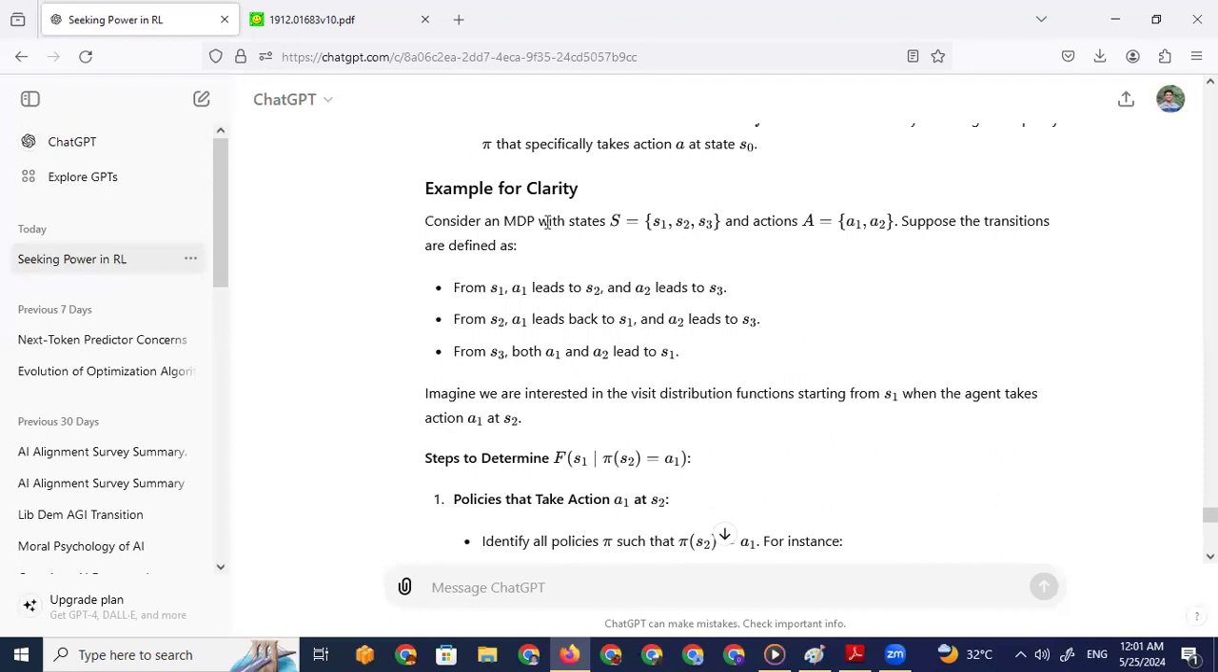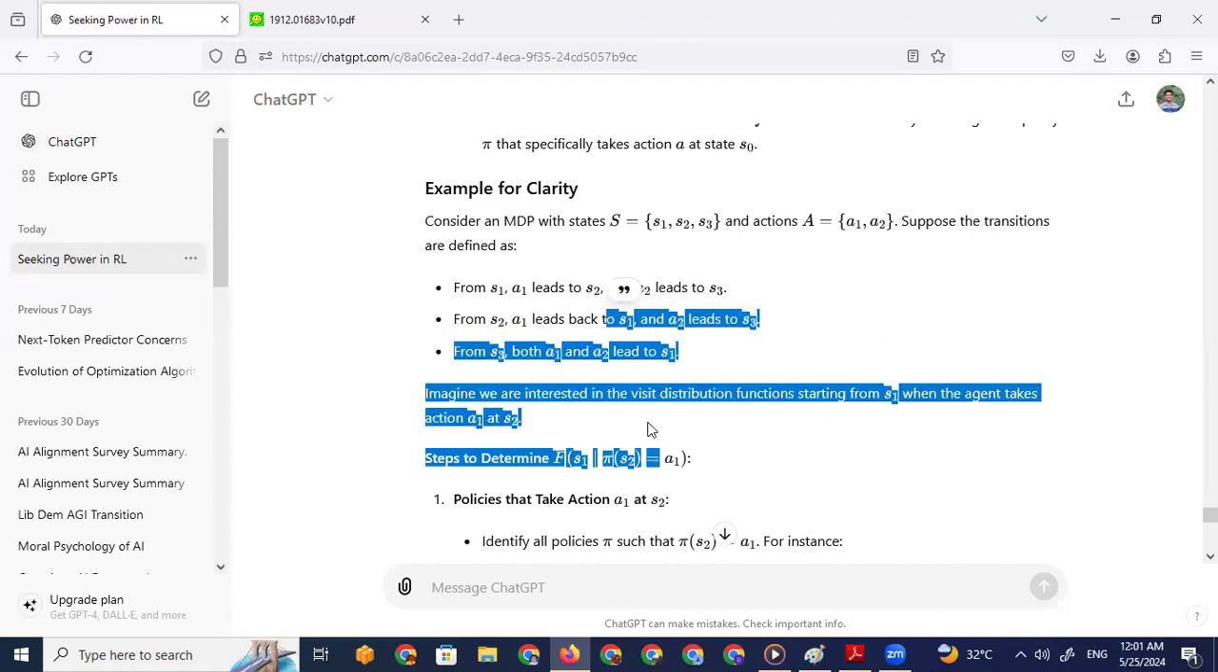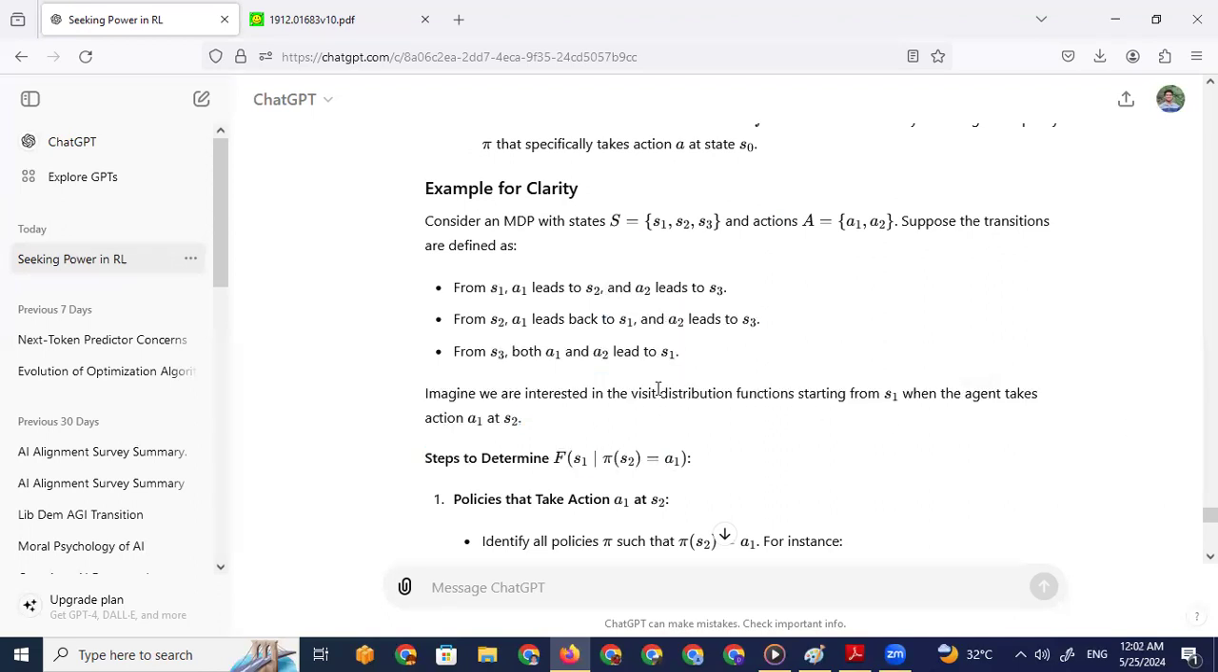Considering an MDP with states and actions, suppose the transitions are defined as follows. From S1, A1 leads to S2 and A2 leads to S3. From S2, A1 leads back to S1 and A2 likewise. From S3, both A1 and A2 lead to S1. So we have a specific path. Maybe we could draw diagrams here, but that's not necessary. Imagine we are interested in the distribution function from S1 when the agent takes A1.